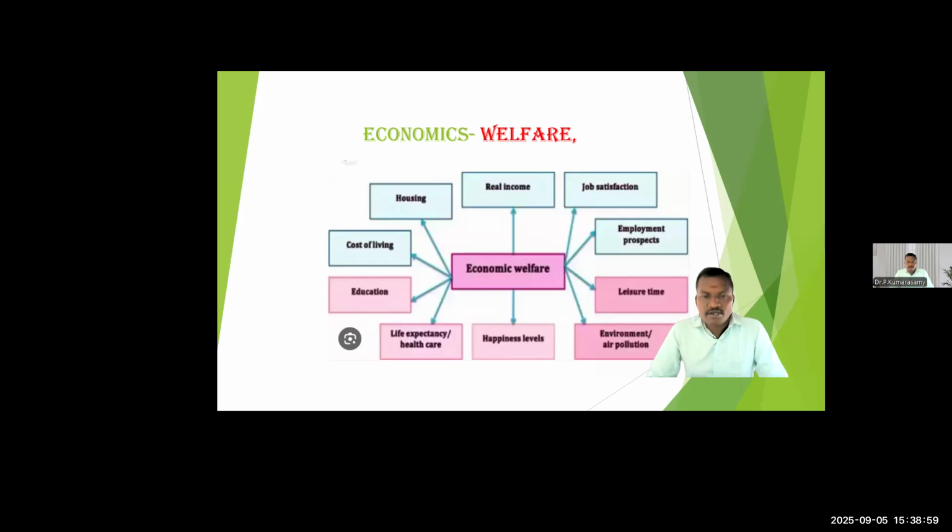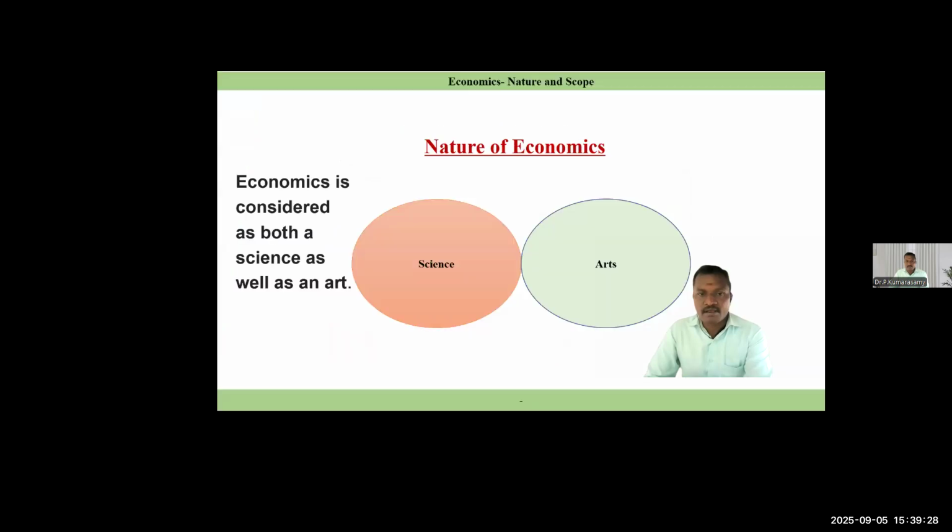They also work on providing education to the children of labor, or providing houses for the laborers or employees. These are the areas they concentrate on for a particular community, employees or labor. So this is welfare.